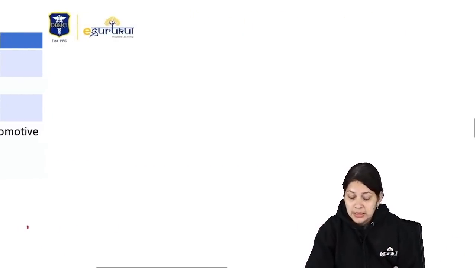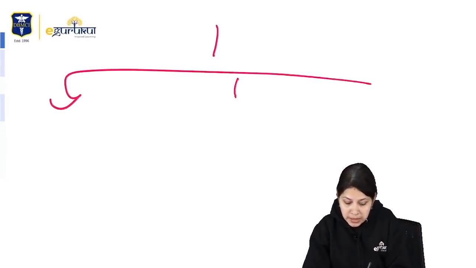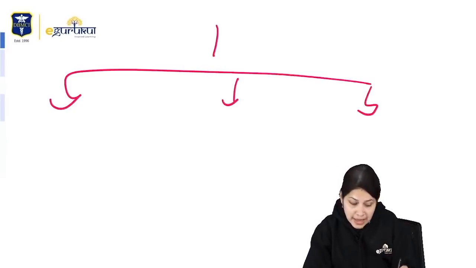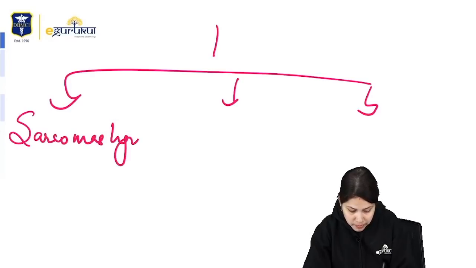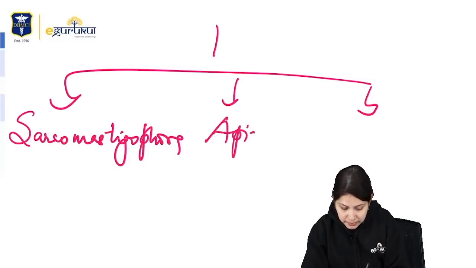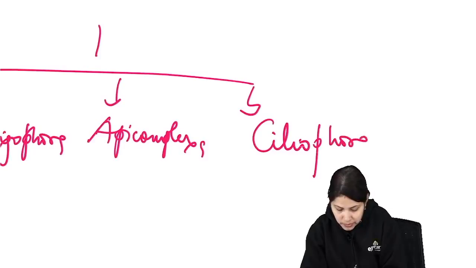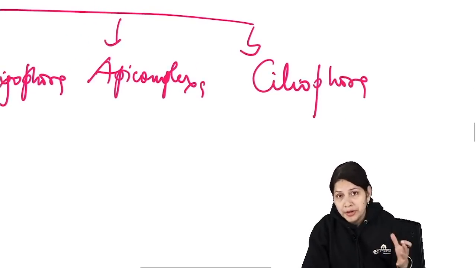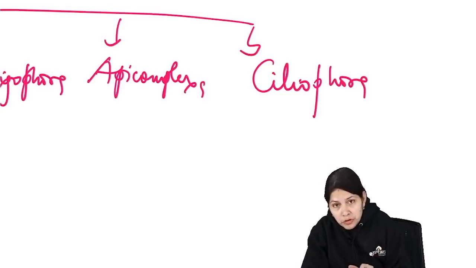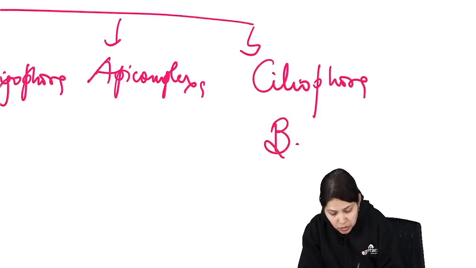We have discussed that the single cellular or protozoal parasites can be classified as SAC. What is SAC? Sarcomastigophora. Then A for Apicomplexa, and C stands for Ciliophora. Okay, and the only important parasite causing human infection in Ciliophora, where the organelle for locomotion is cilia, is Balantidium coli.